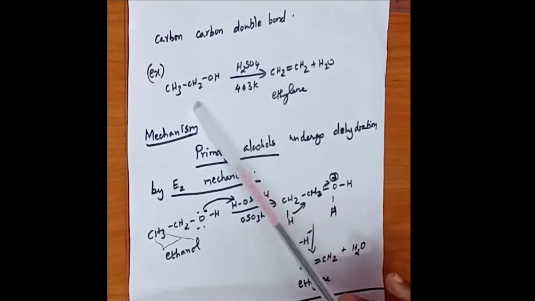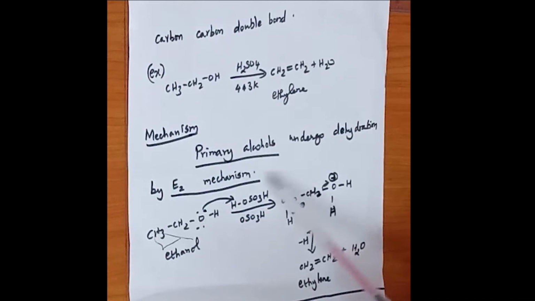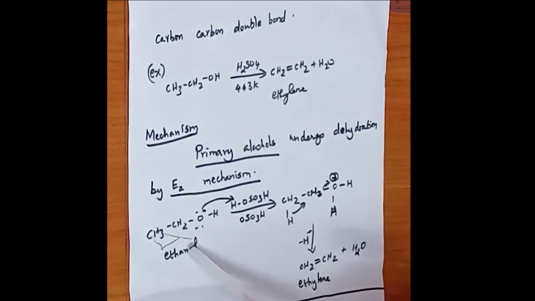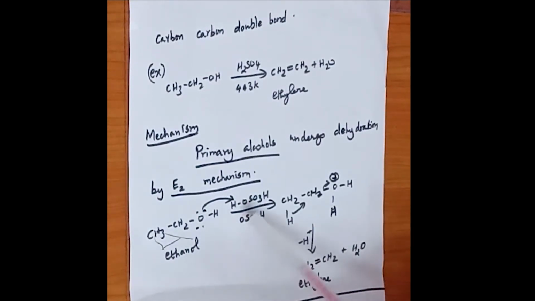This CH3CH2OH is a primary alcohol. Primary alcohols undergo dehydration by E2 mechanism. So here ethanol on treatment with sulfuric acid, HOSO3H, we have H2SO4 splitting. So here what happens? There is a shift of hydrogen atom.